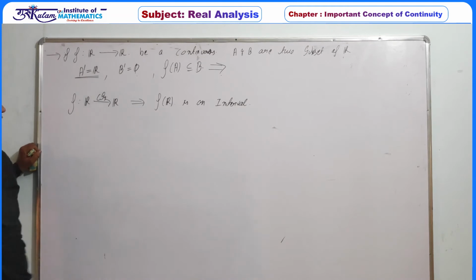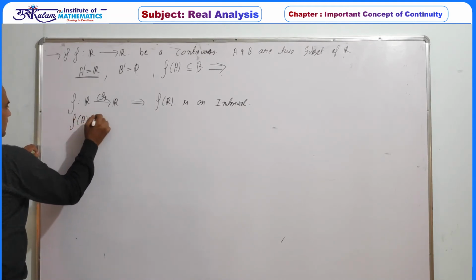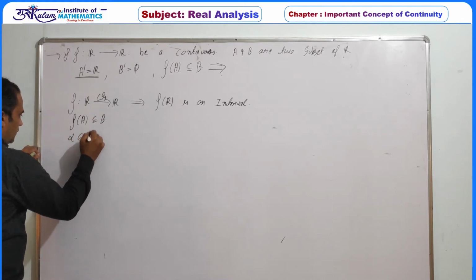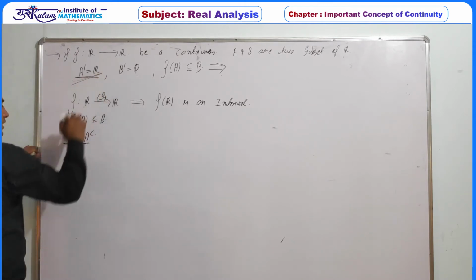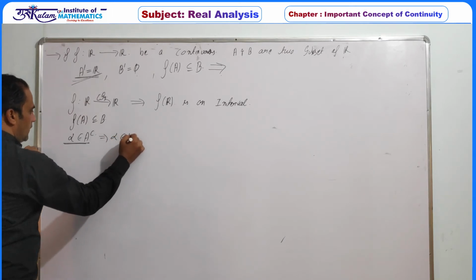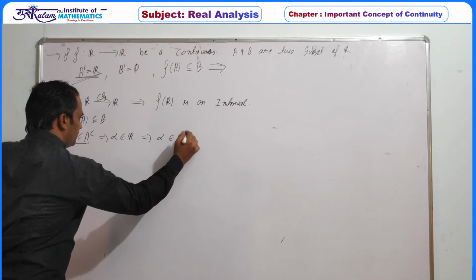Now the second one is already given, that f of A is contained in B. Now if we take alpha belonging to A complement, what is the use of this information? Since alpha belongs to A complement, definitely alpha is also a real number. This implies alpha belongs to A dash.